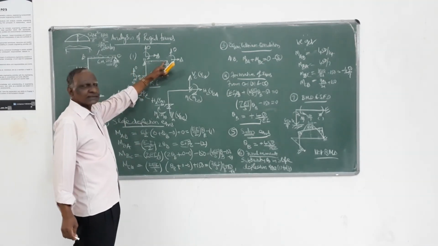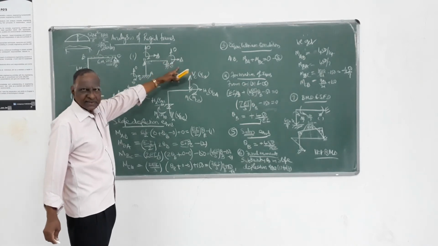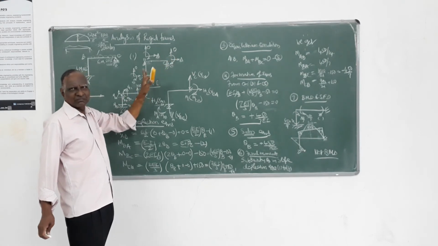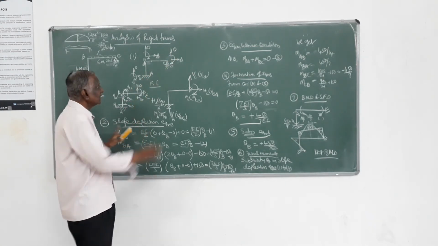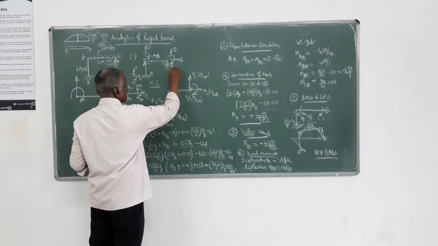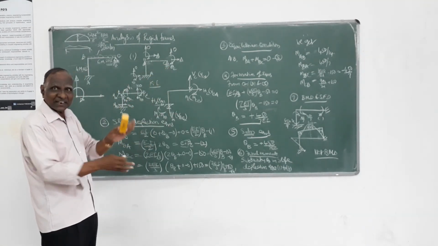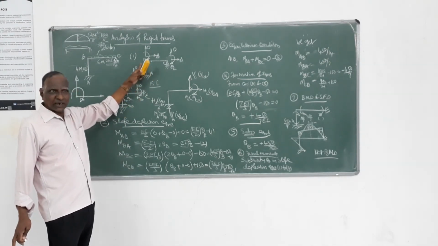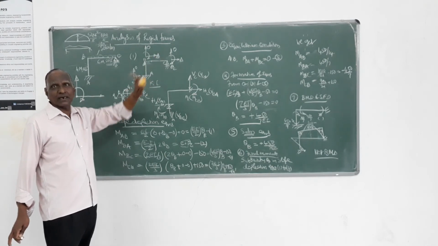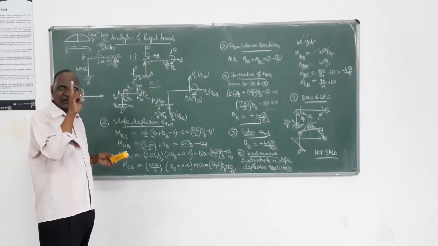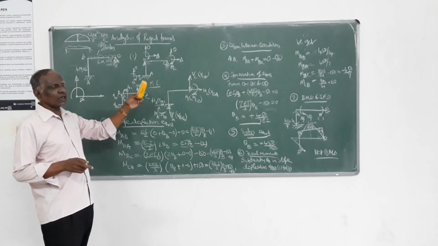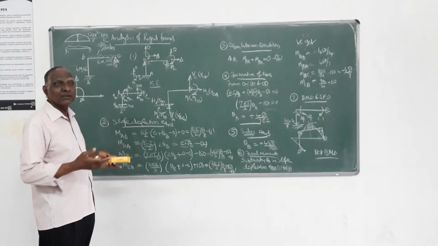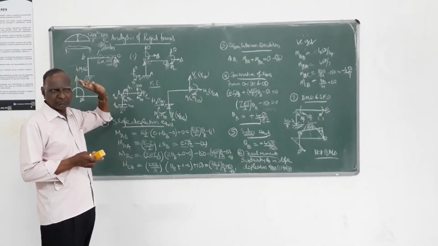Now in this, see, delta is there, this is 0 and this also 0. That does not change. Theta c is there. Since it is a roller, rotation is possible. So now you see kinematic indeterminacy is theta b, theta c, delta. Earlier it was only theta b. Now it is theta b, theta c, delta. Kinematic indeterminacy all of a sudden jumps to 3. So that is the first step you have to identify.